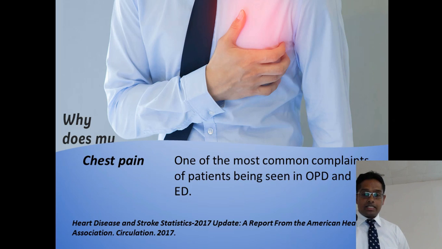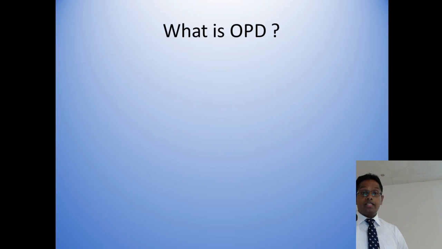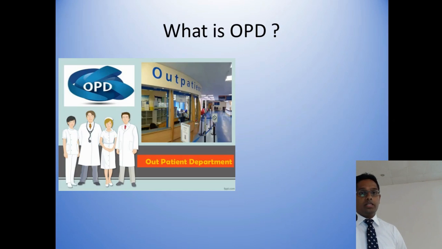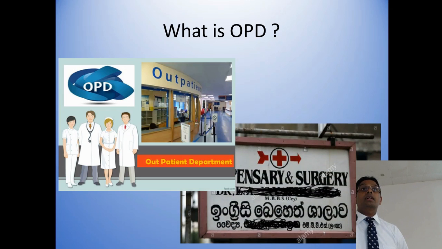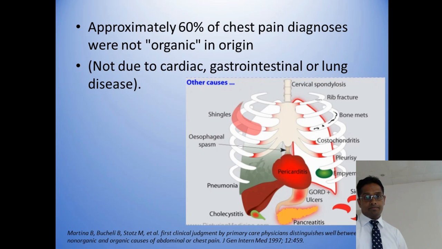Dr. Koglan basically discussed how to analyze chest pain in the emergency department. I am targeting how to analyze chest pain in OPD. Okay, what is OPD at Nuwara? We have a very good outpatient department where we see thousands of patients daily. However, at Nuwara, the OPD includes all the other health institutions, especially medical centers, because thousands of patients are seen by doctors at dispensaries. Sometimes most of them do not even come to hospital. Therefore, analysis of chest pain in stable patients includes the patients in these institutions as well.